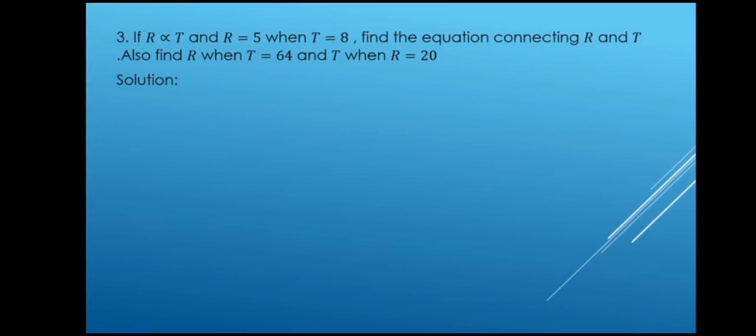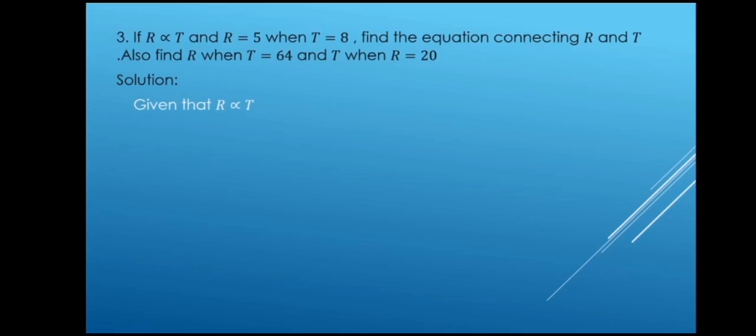Question number 3 is, if r is directly proportional to t and r is equal to 5 and t is equal to 8, find the equation connecting r and t. Here also we will have to put the value of k in the given equation just to find out the relation of r with t. Also find r when t is equal to 64 and t when r is equal to 20.